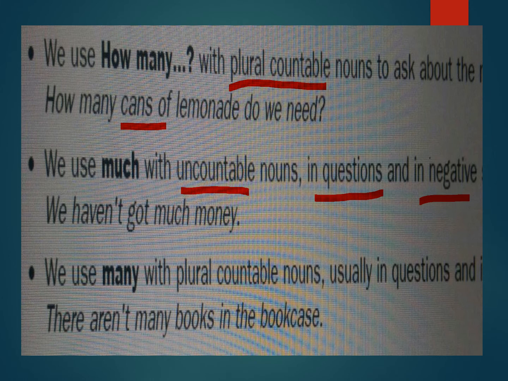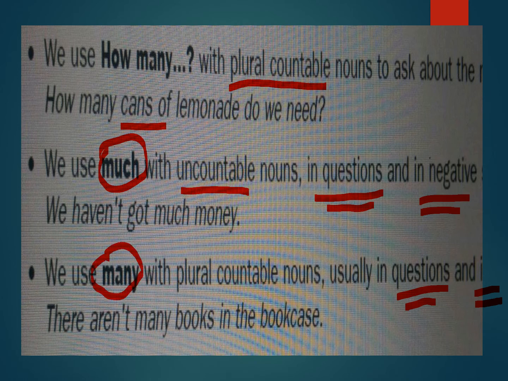In questions and negative, you use many and much. It's written here. Much and many are used in questions and in negative. But for the positive sentences, you use a lot of, or lots of, or loads of.